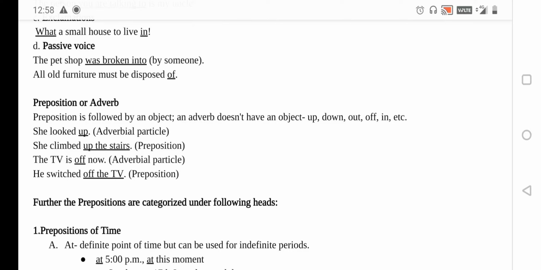In the second sentence, all old furniture must be disposed of. Disposed is the verb, of is, what is it? It's the preposition.